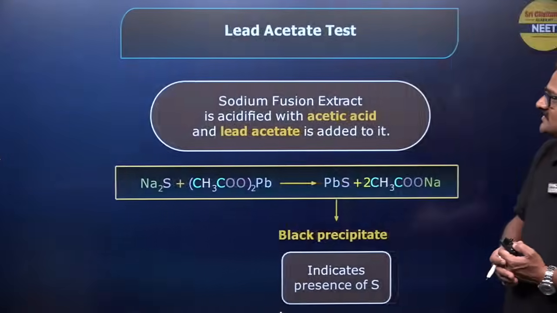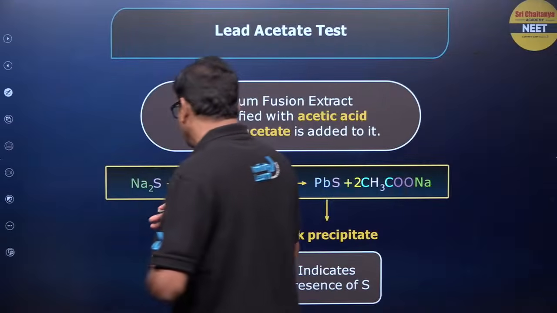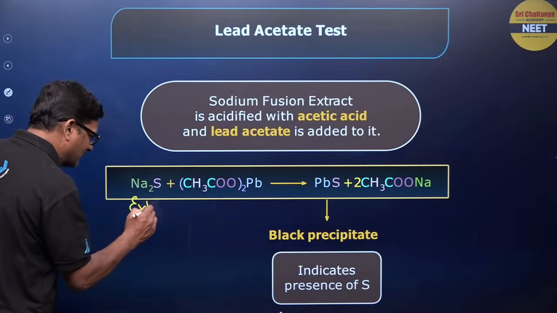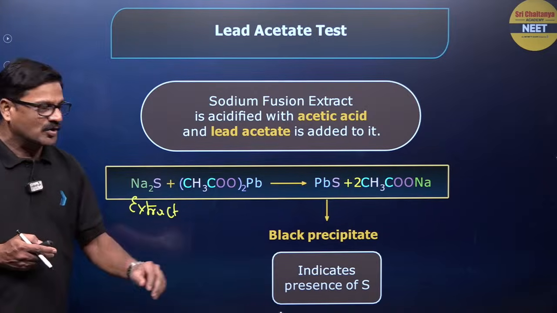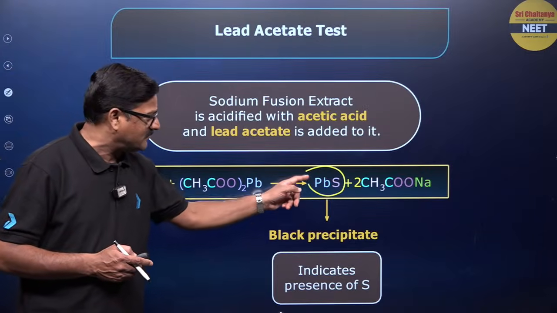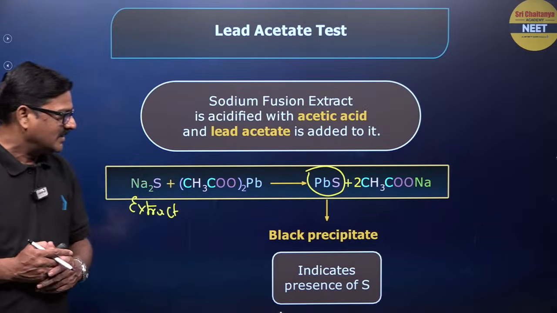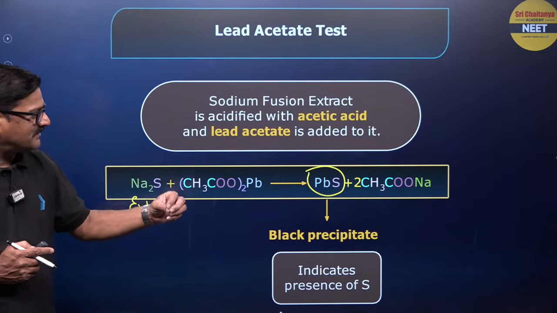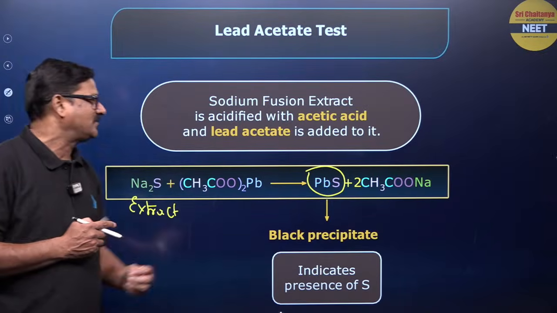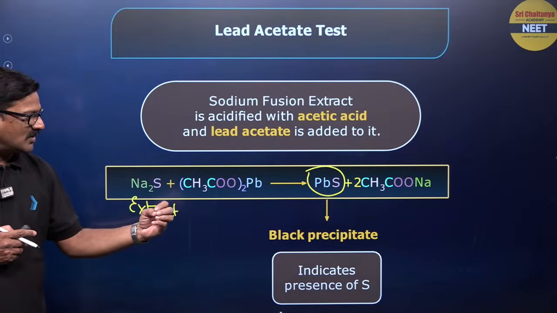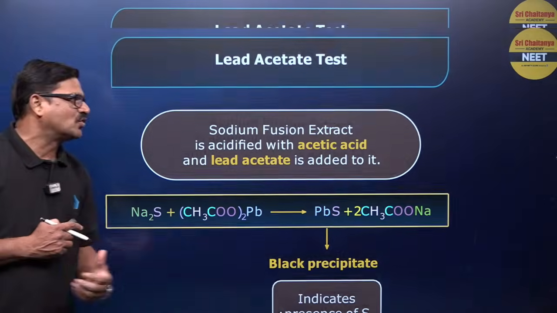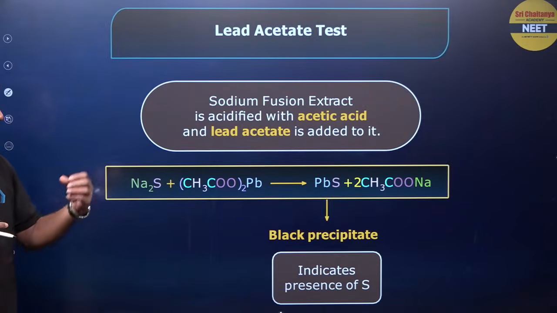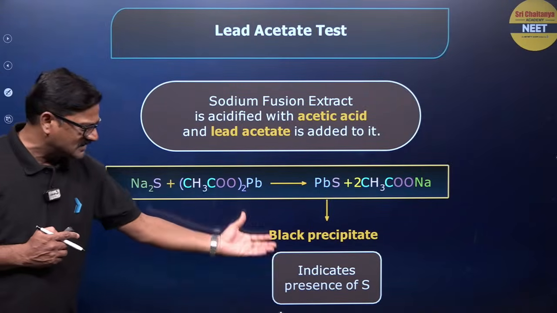Right. Now let us see the lead acetate test. Sodium fusion extract. This is your extract. In this extract, if you add lead acetate, you are going to get black colored lead sulfide. The presence of this black lead sulfide indicates the presence of sulfur. Okay, this is what is called the lead acetate test. And above this there is one more thing, the sodium nitroprusside test. So sodium sulfide with lead acetate, lead sulfide is formed.